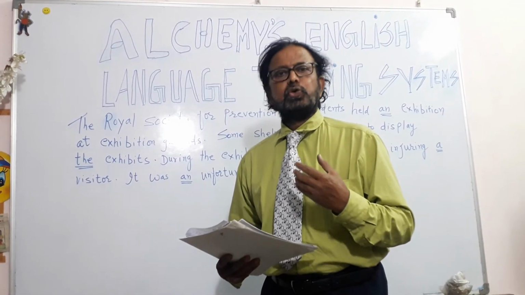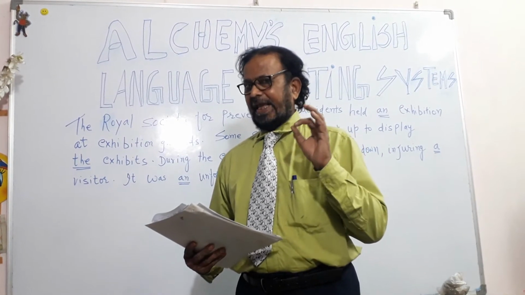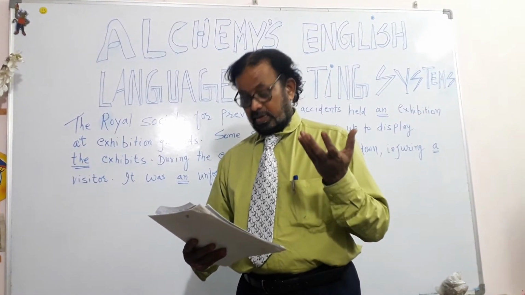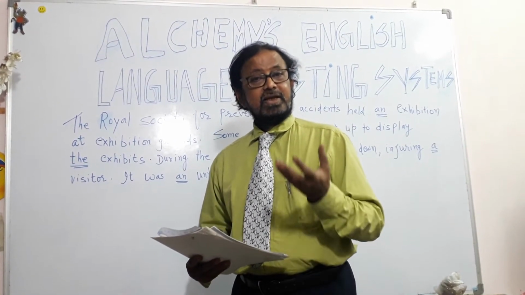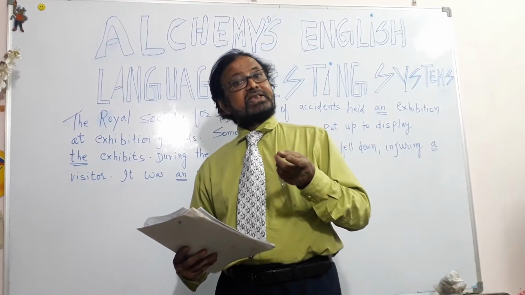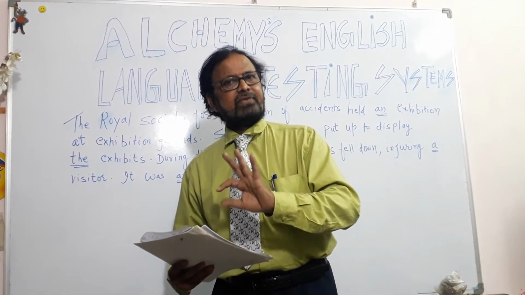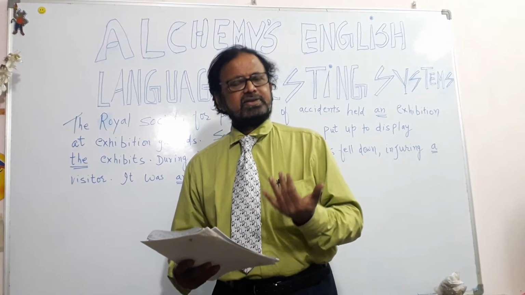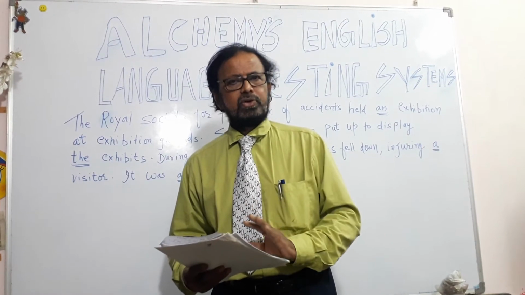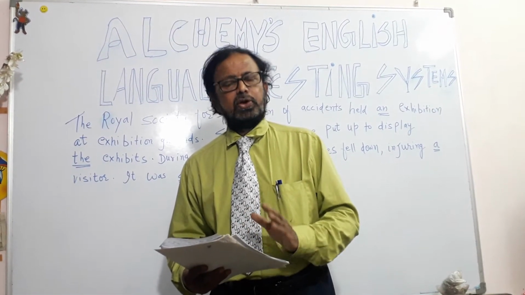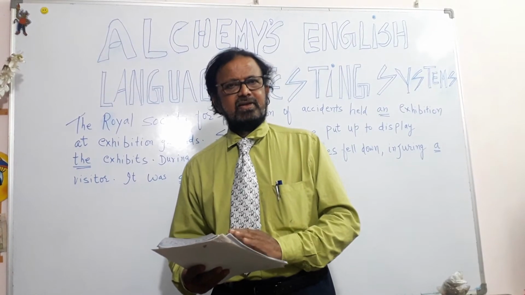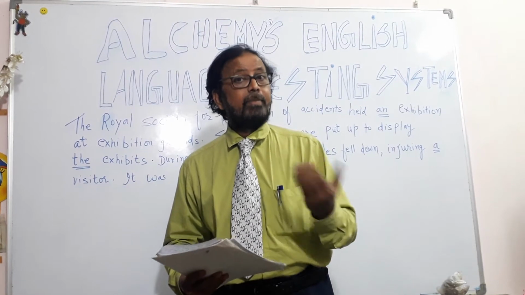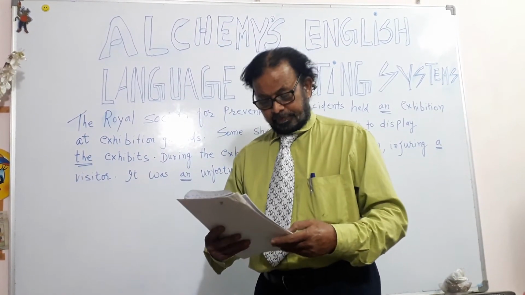But in the case of university, a university, a uniform, a union, a unit, though they start with U, the vowels being a, e, i, o, u, we don't prefix an, because this sound is not of the vowel sound like umbrella. Okay, I think you followed it.